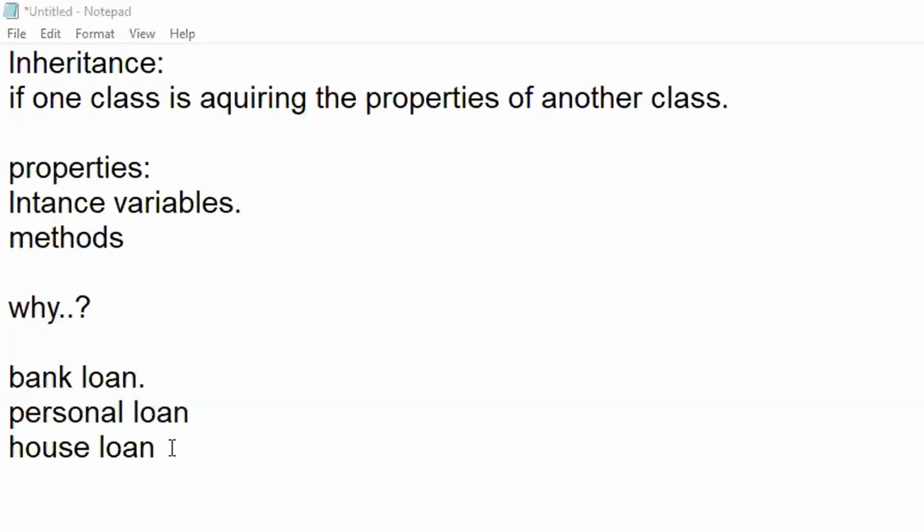Now I started implementing these particular classes. Just assume that there is a class called personal loan.